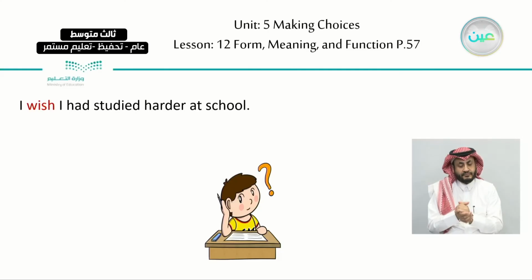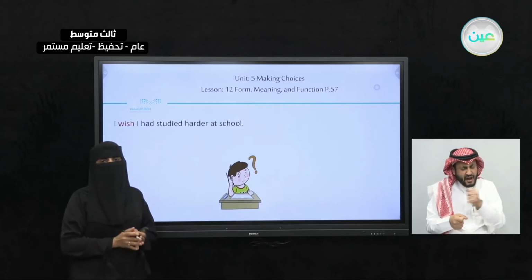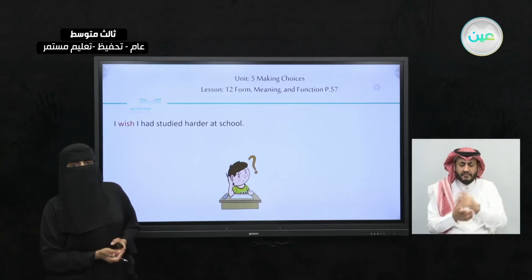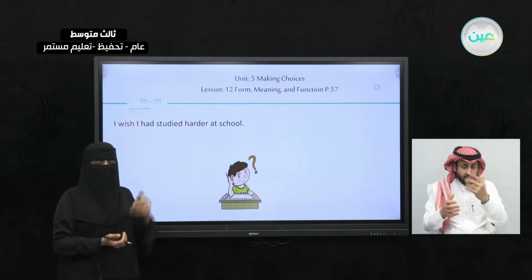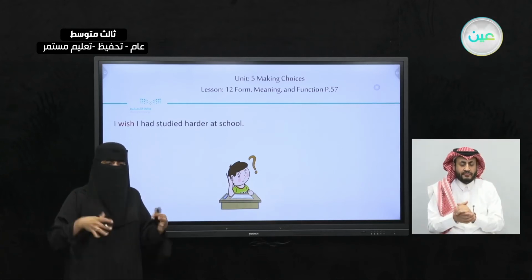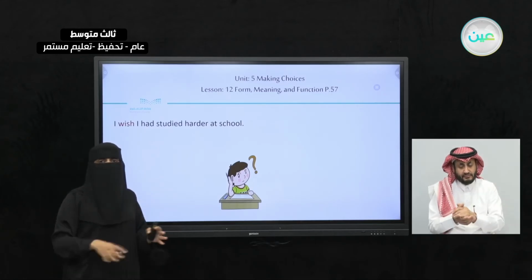Okay? Now moving on to the second part of our grammar, which is I wish. Okay? If I tell you, I wish I had studied harder at school. I wish I had studied harder at school. What do you understand from this sentence? What is the meaning of this sentence? Did the action happen already? Yeah, it's already happened. And I'm wishing that the present is different, right? I wish that the present is different.